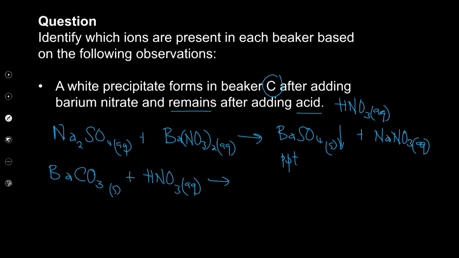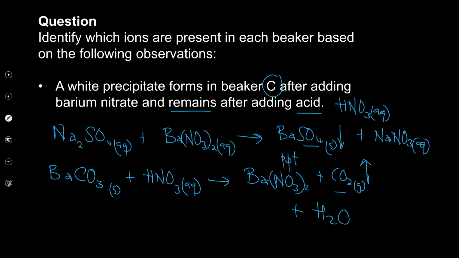It will give us a salt, carbon dioxide and water. So the salt that will be formed will be barium nitrate, Ba(NO3)2, so take note of the formula, plus carbon dioxide gas, right? So take note of the symbol there. And then also water will be the other product that will be formed in this reaction. So this is how we distinguish between a sulfate and a carbonate.